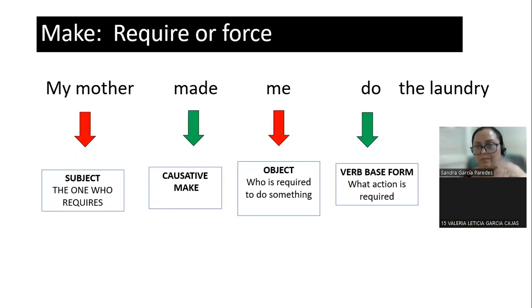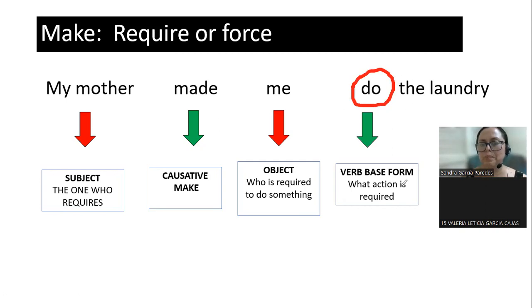Subject, causative, but can be make, get, or have. The object and a verb in the base form, right? Even if the sentence, take a look, is in the past, this verb is in the base form. You don't conjugate it. You don't make it past. It's not future. It's always the base form.